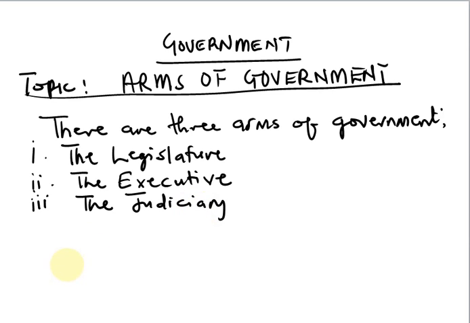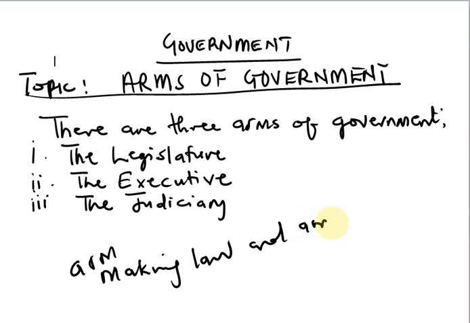The legislature is the arm of government that is vested with the responsibility of making laws and amendment of laws. In other words, they amend existing laws. That is the primary duty of the legislature. Now also, there are two main types of the legislature.